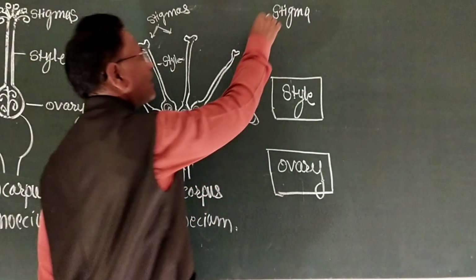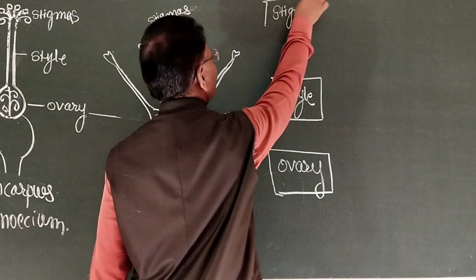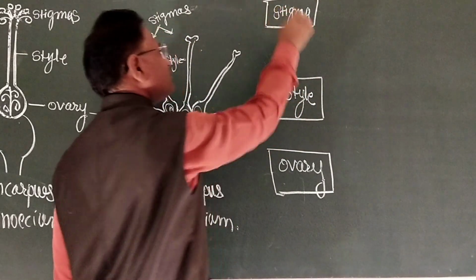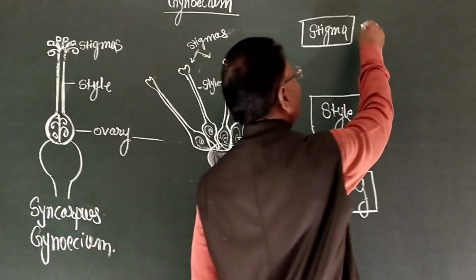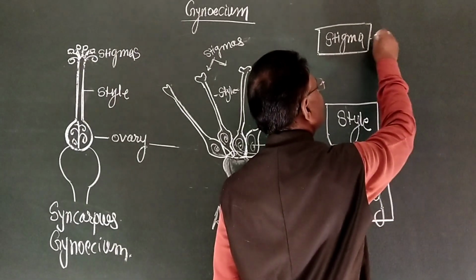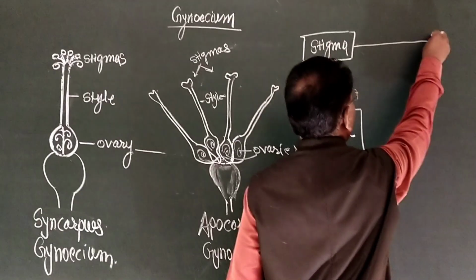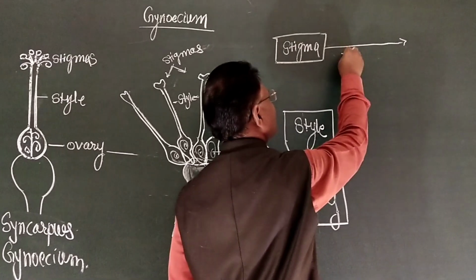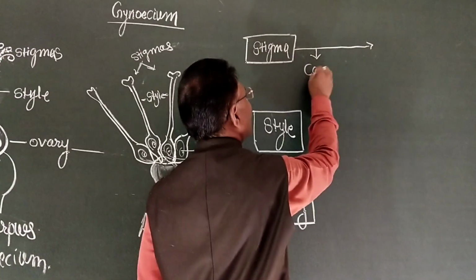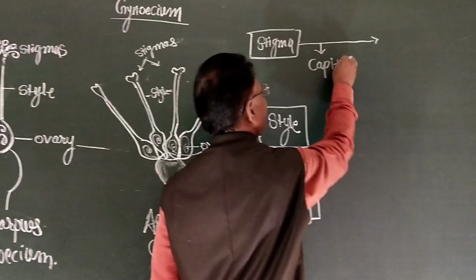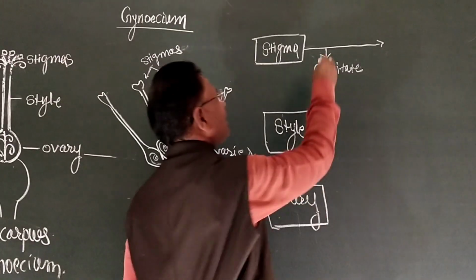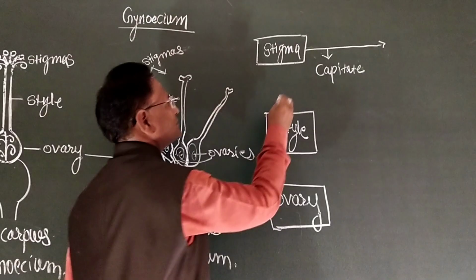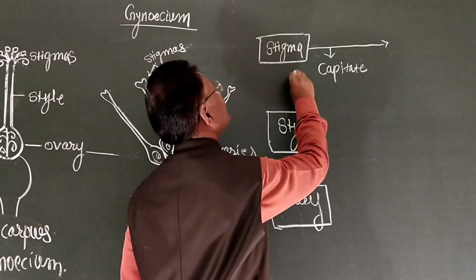The stigma are of different types. Stigma may be capitate stigma. Capitate stigma is when the stigma is cap-like.